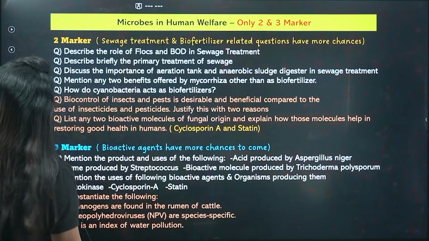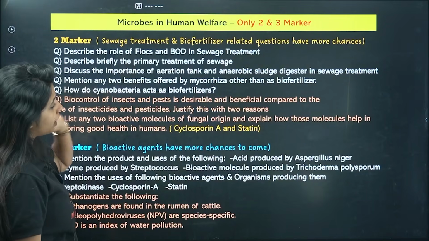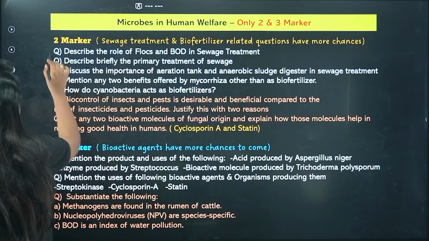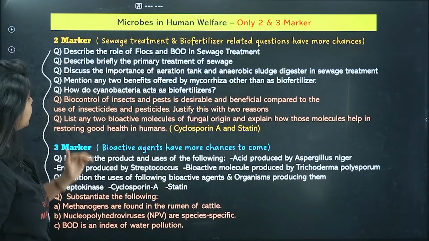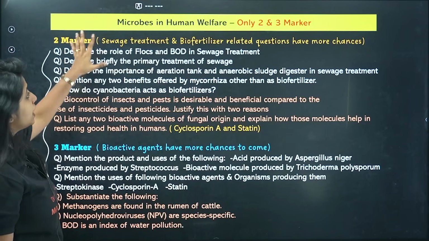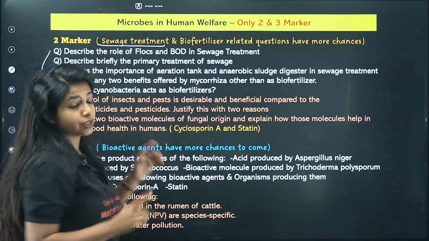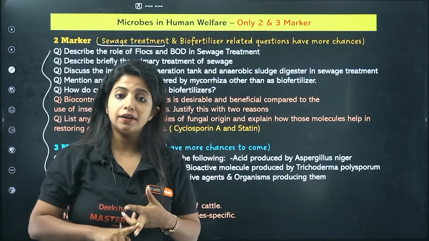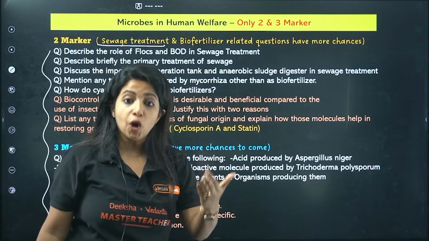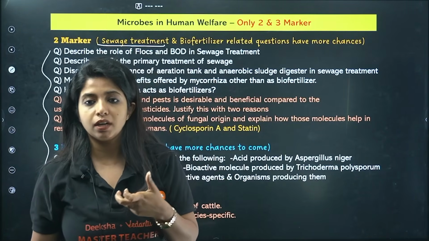Yeah. So next is microbes and human welfare. Again, only 2 and 3 marker questions come from here. These are the questions in the 2 marker and 3 marker categories. In 2 marker, sewage treatment related questions. Over here, primary treatment, secondary treatment, all the stages out there. Flocs, BOD, biochemical oxygen demand.